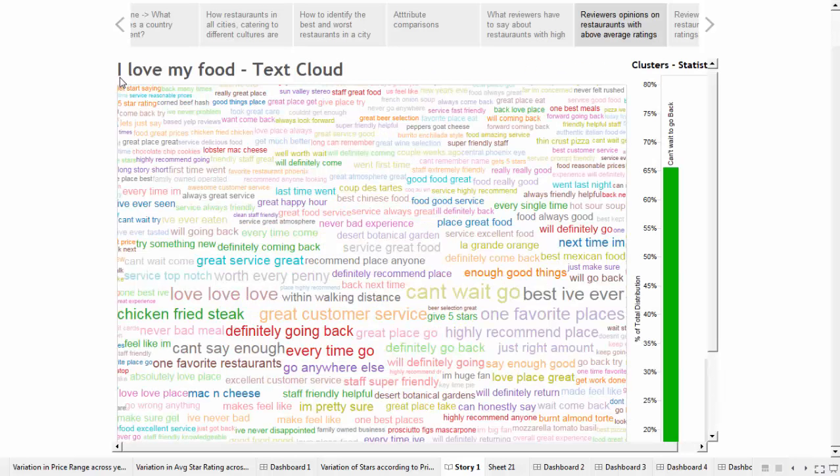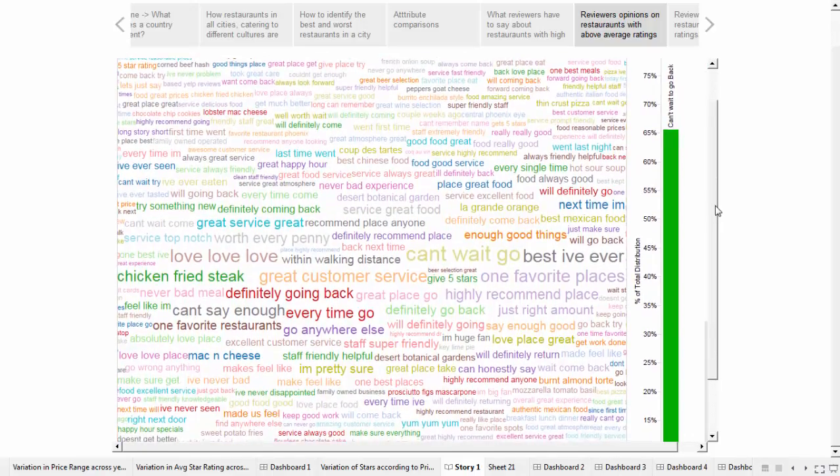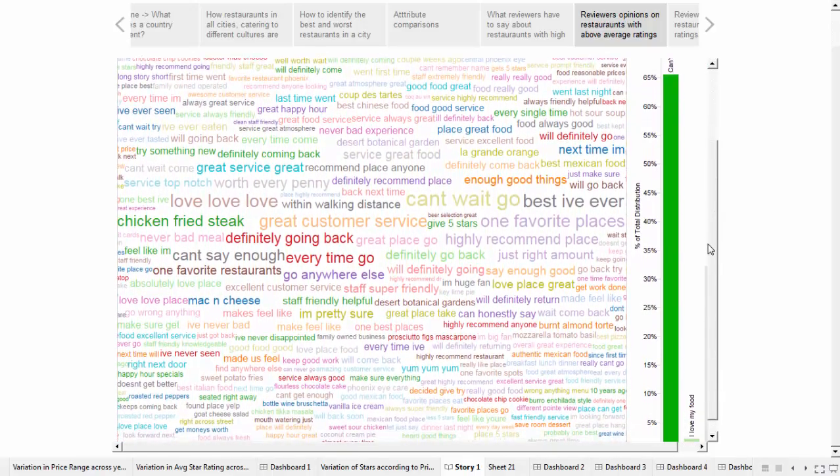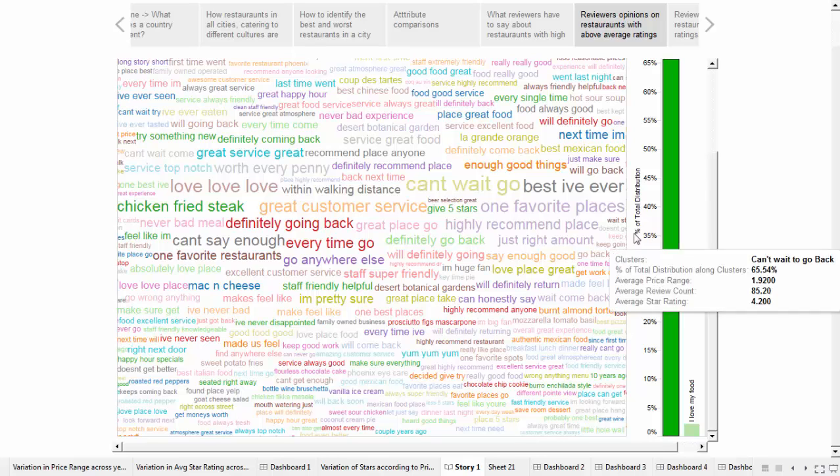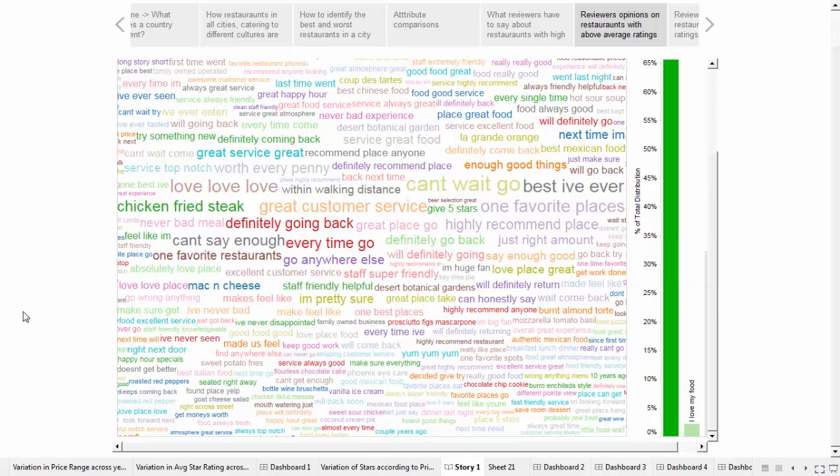Our second cluster is named I Love My Food, since there is not much difference between this and our previous cluster. However, we identified people are talking more about food in this word cloud. So a few of the more frequent food words are chicken fried steak, mac and cheese, and chocolate chip cookie.